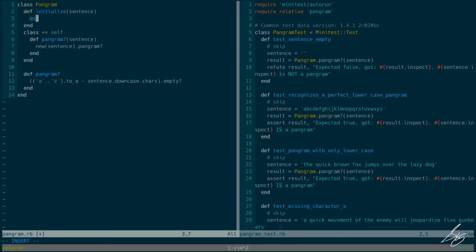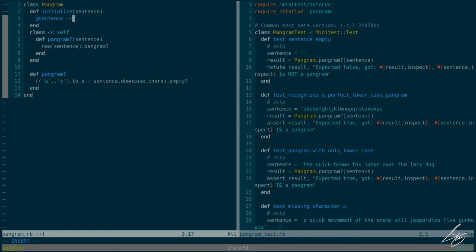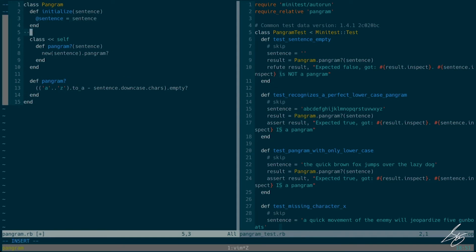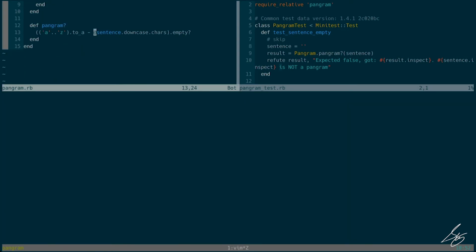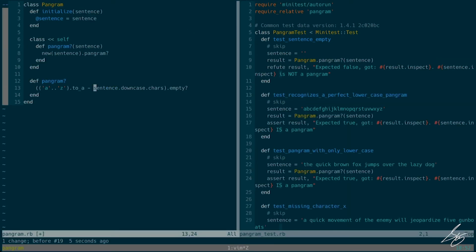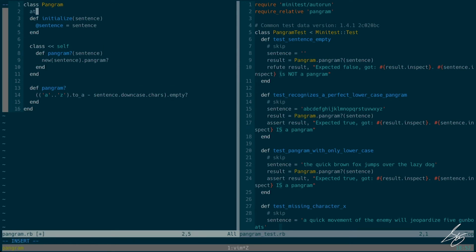And I'm going to go ahead and set an instance variable. And this is still not going to work, right? Because I'm looking for something called sentence here. It's not available. I don't have a local variable here called that. And while I could do that and simply look directly at the instance variable, what I'm going to do instead, this is what I tend to do, I want to create an attr_reader.